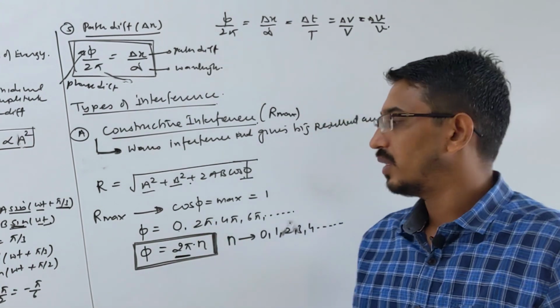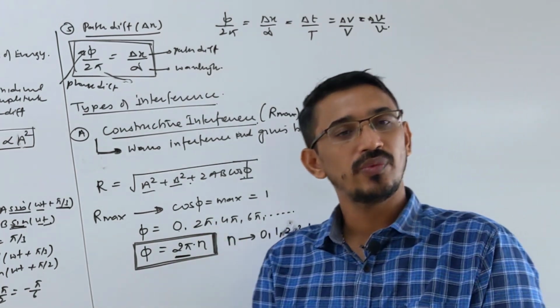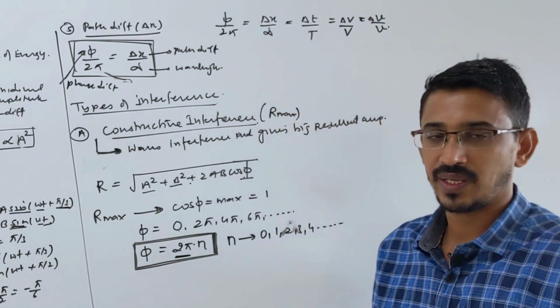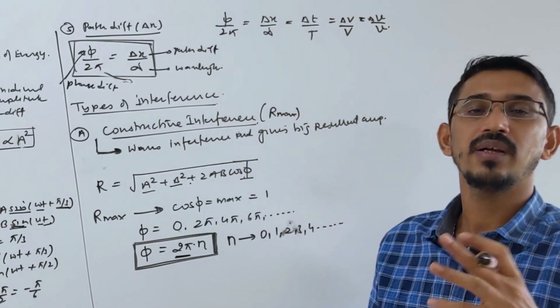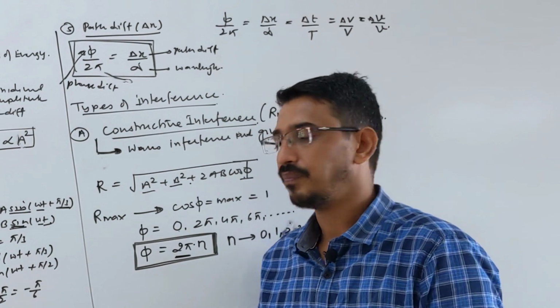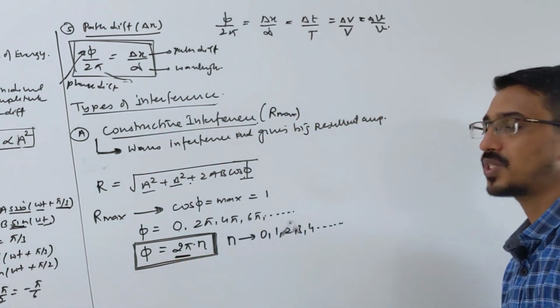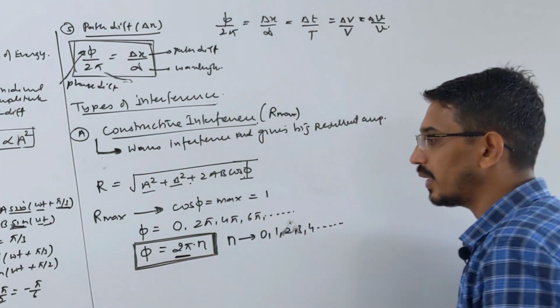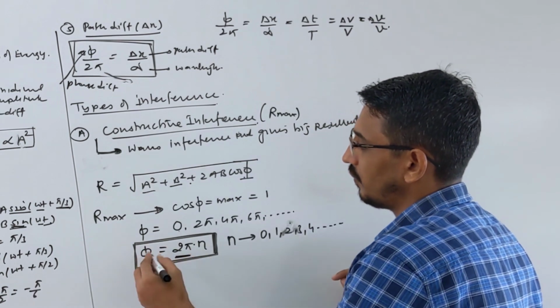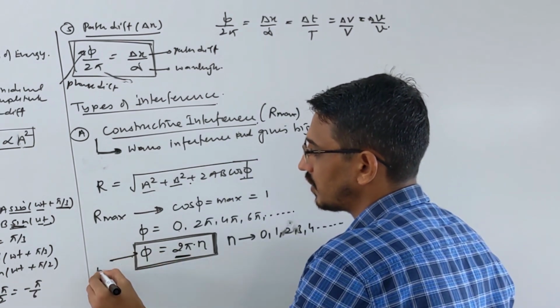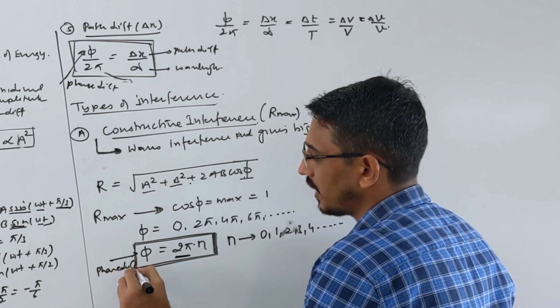Constructive interference. Two waves are coming with 0 phase difference, you will get constructive interference. 10 pi, 50 pi, 100 pi, 1 lakh pi, right? A multiple of 2 pi means you will get constructive interference. This answer you can write in terms of phase difference.